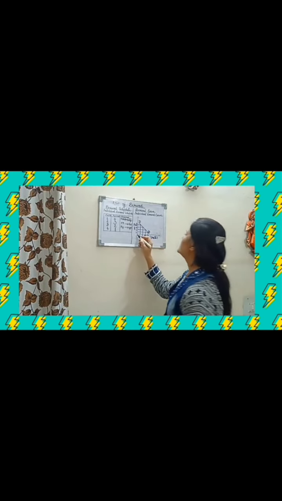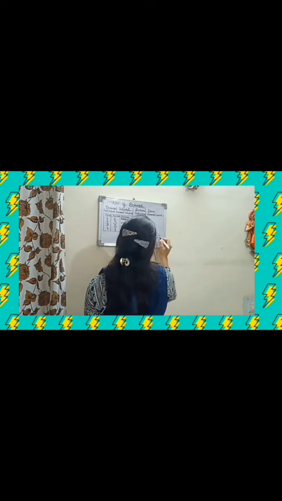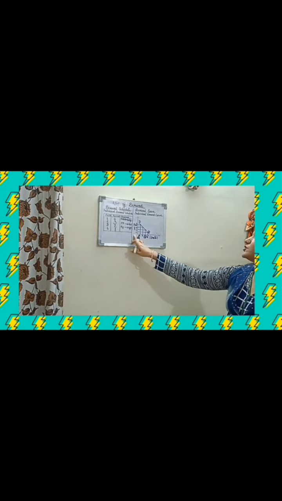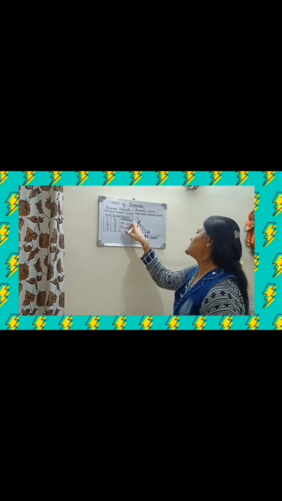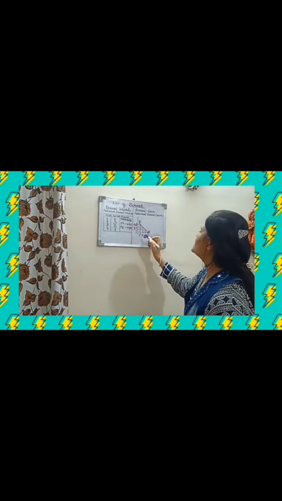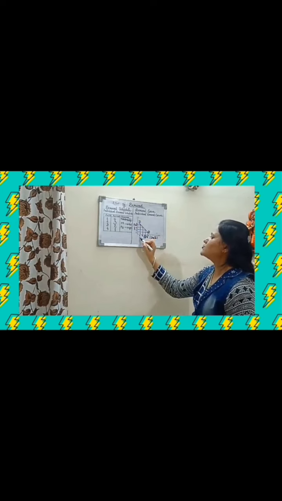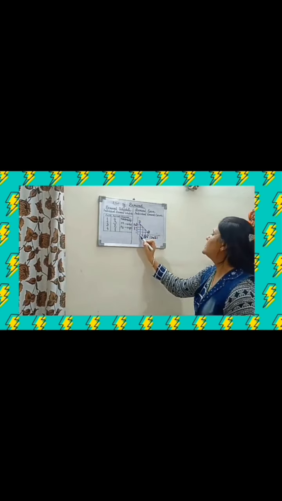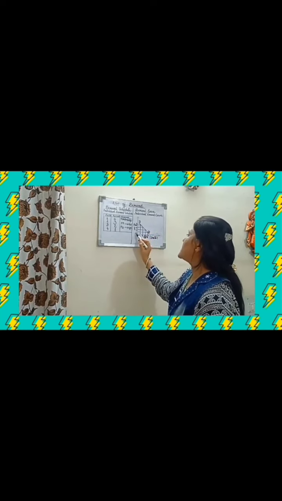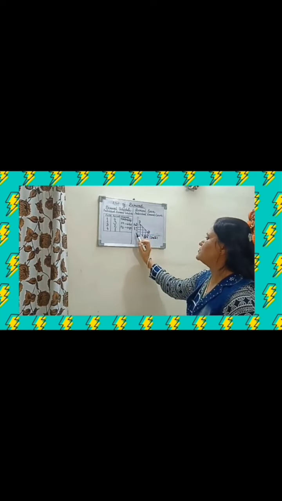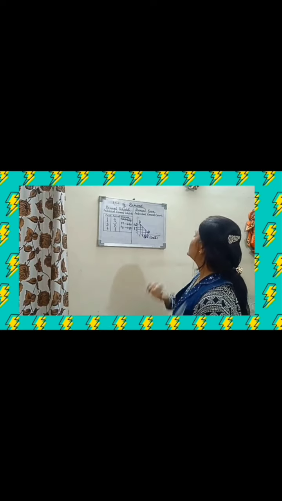So here on the x-axis we will take the quantity, and on the y-axis we will take the price of the commodity. While the price is 4 rupees per unit, then the consumer is ready to buy one unit of the commodity. And while the price decreases to 1 rupee per unit, then the consumer is willing to purchase 4 units.